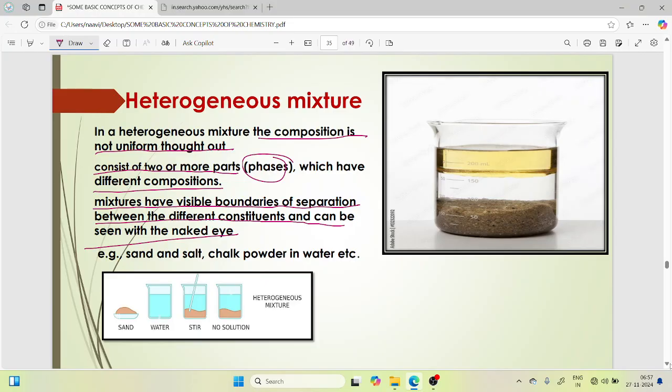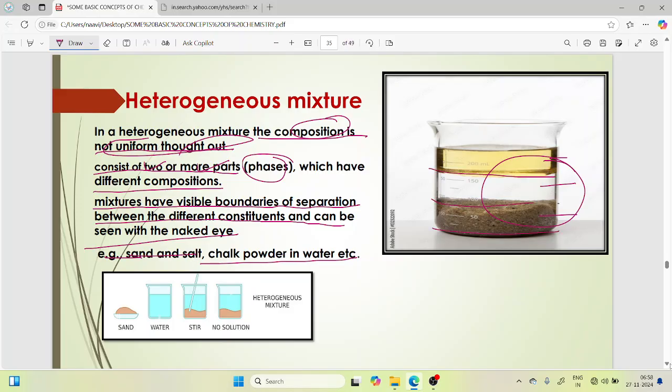So a heterogeneous mixture has a composition that is not uniform throughout. There is a mixture of oil, water and sand. These cannot mix with each other even after several hours. Second, they have two or more parts or phases. Here we are clearly observing the layers: oil layer, water layer and sand layer.